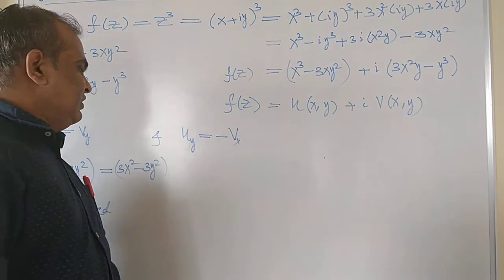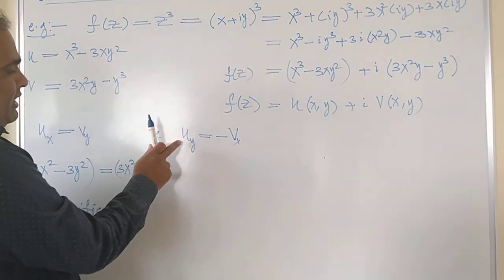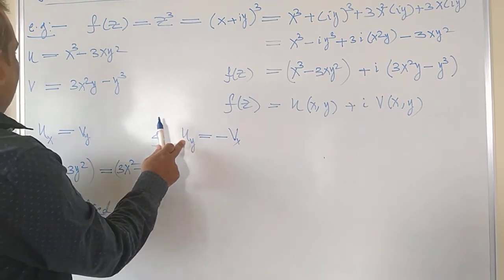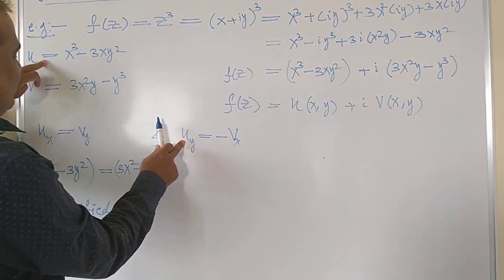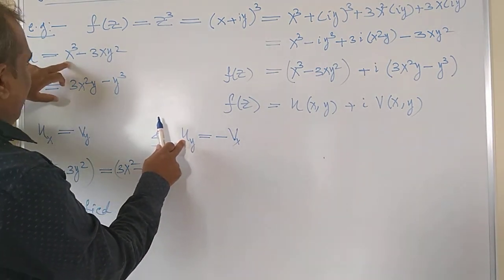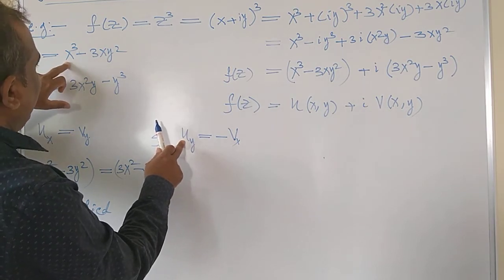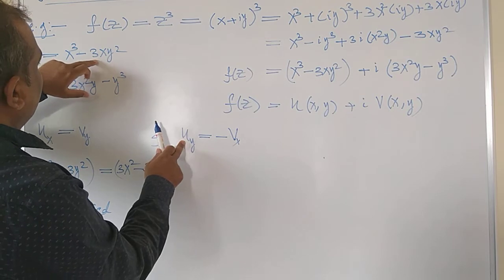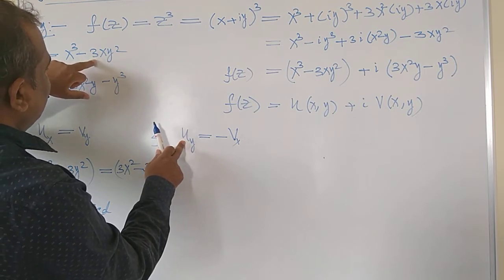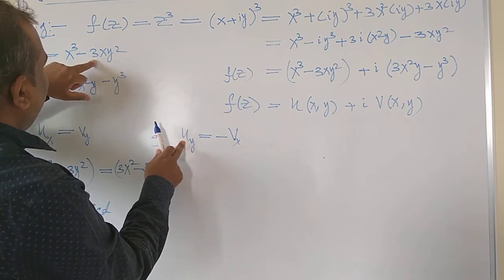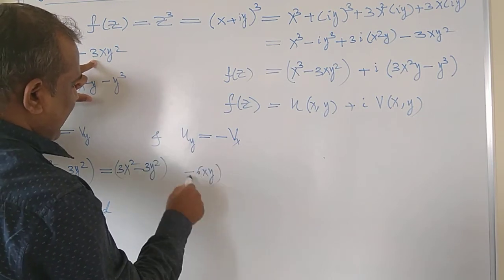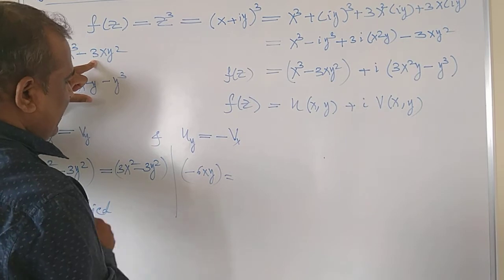Now let us check the second condition. Now to check the second condition, what is this? u_y = -v_x. u_y means differentiation of this u function with respect to y. If you differentiate this with respect to y, the first term will give you 0, the second term will give you minus 3x into differentiation of y square, which is 2y, so minus 6xy. Minus 6xy is the differentiation, right?